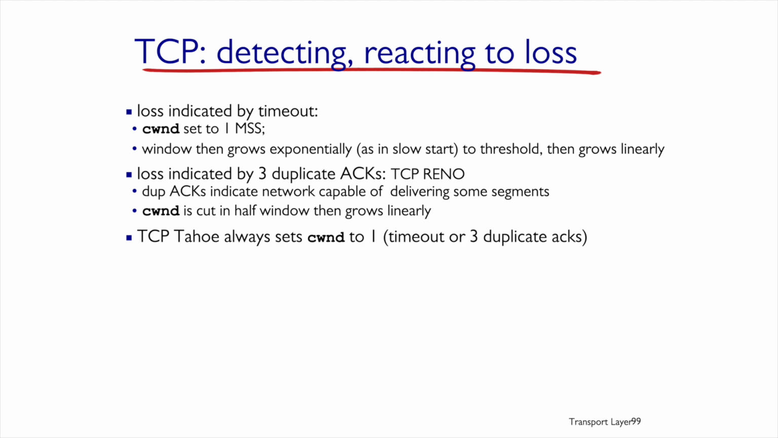By the way, that doesn't mean that in every situation TCP Reno is better than TCP Tahoe. TCP Tahoe is more pessimistic, and TCP Reno is more optimistic. That means that after we get 3 duplicate ACKs, it thinks the situation should be resolved by cutting the CWND in half and then grows linearly. And TCP Tahoe just starts from the beginning.